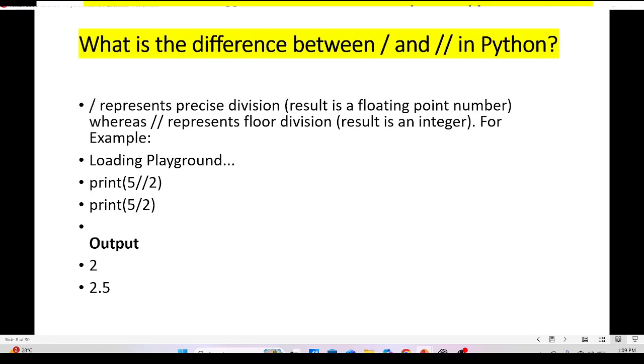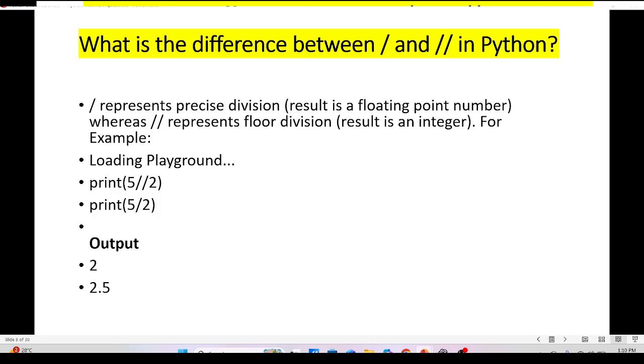What is the difference between division and double division in Python? The single slash is common division and the double slash is floor division. The single slash gives a precise division result as a floating point number, whereas the double slash is floor division, resulting in an integer.